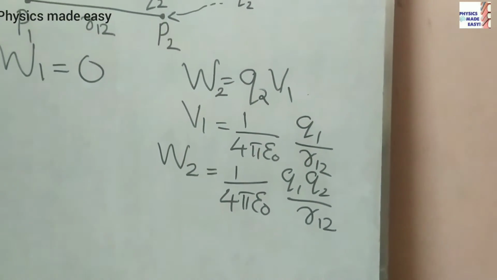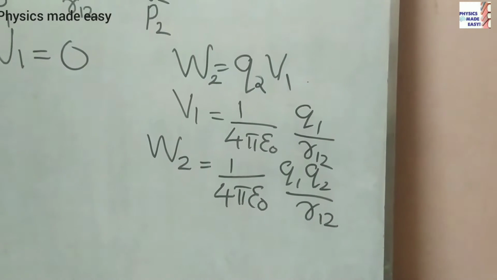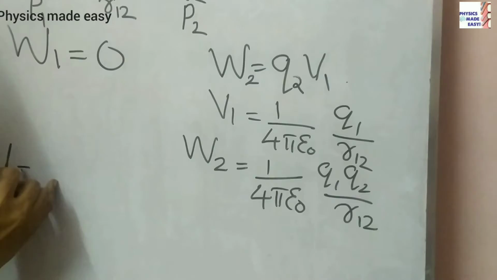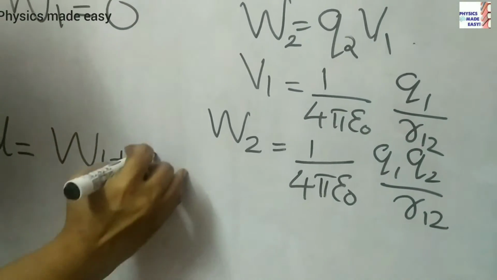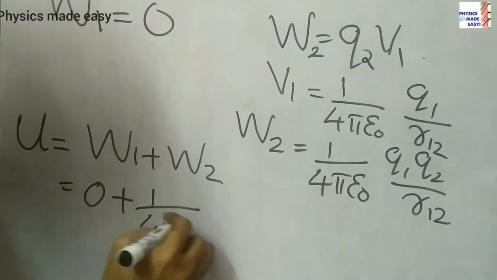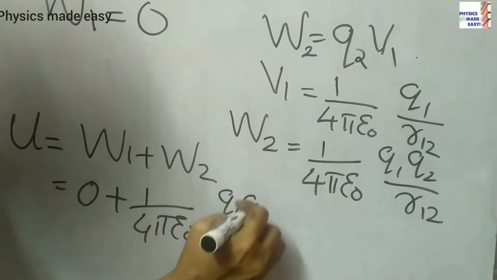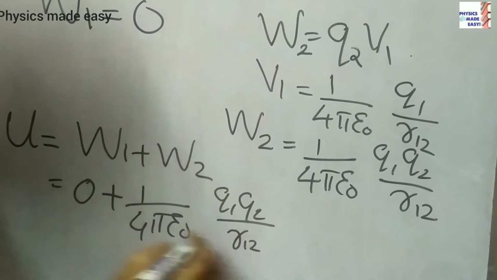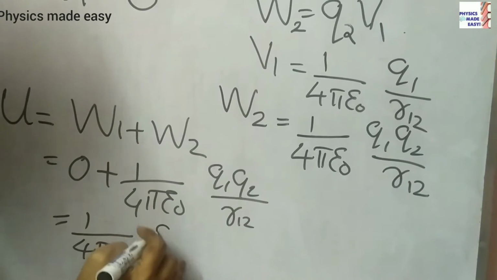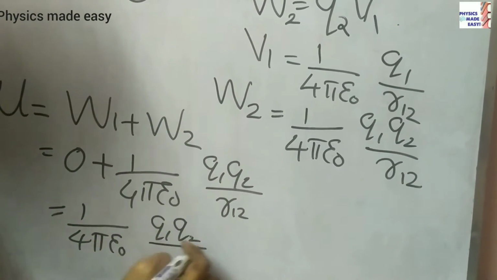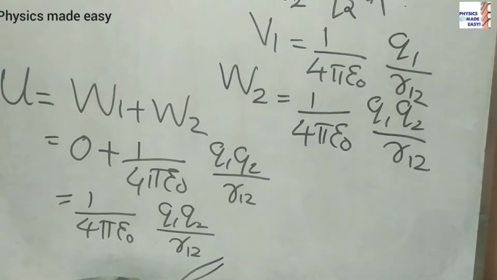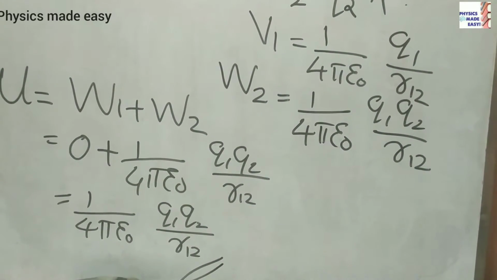So what is the total potential energy here? Total potential energy means the total work done here. So we can write that potential energy as W1 plus W2. W1 is equal to 0, plus 1 by 4 pi epsilon 0 Q1 Q2 by R12. So we can write 1 by 4 pi epsilon 0 Q1 Q2 by R12. That is the total potential energy here.